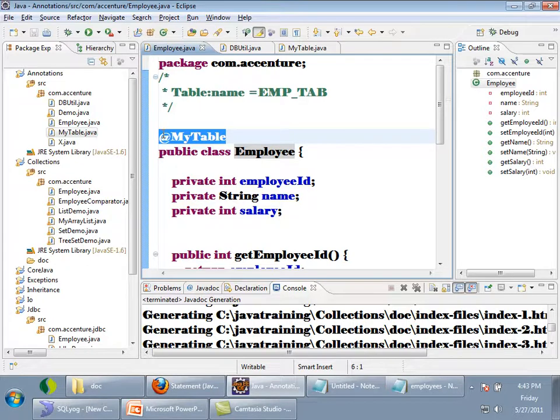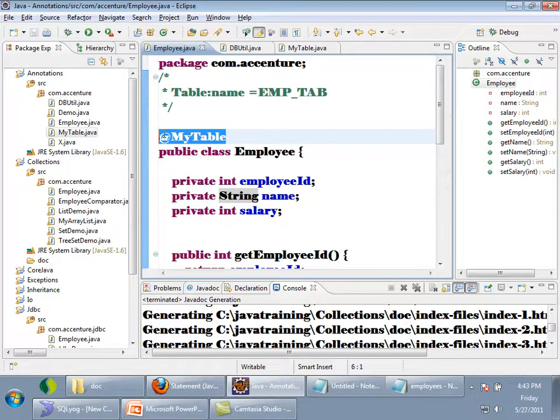So such annotations which do not have anything inside them are called marker annotations. There are three types of annotations. The first type is the marker annotation. Any doubts?